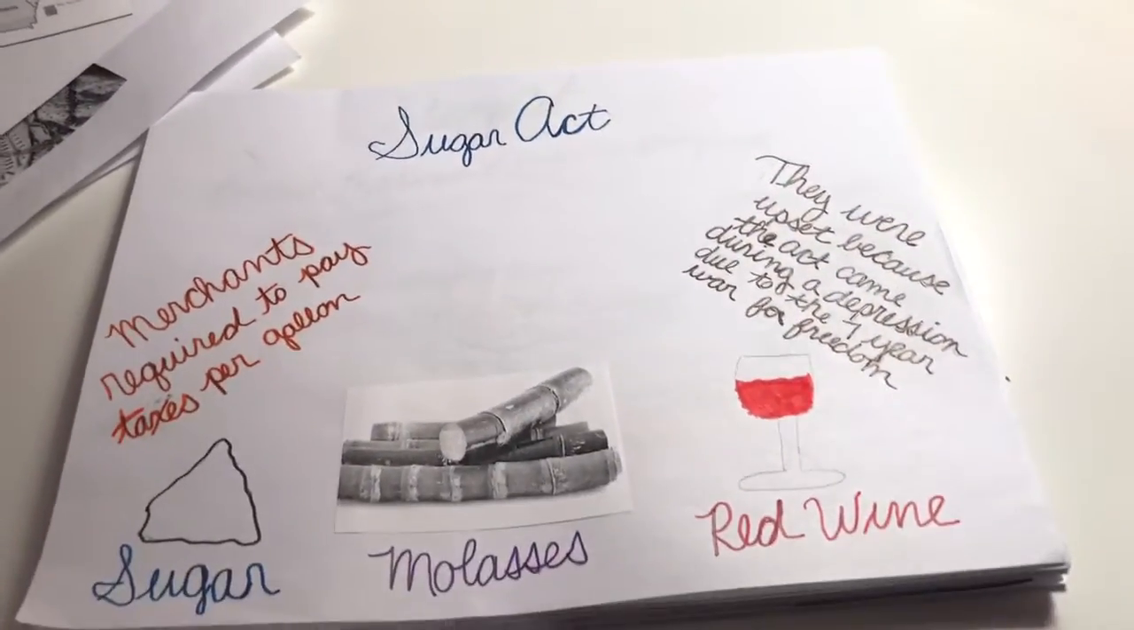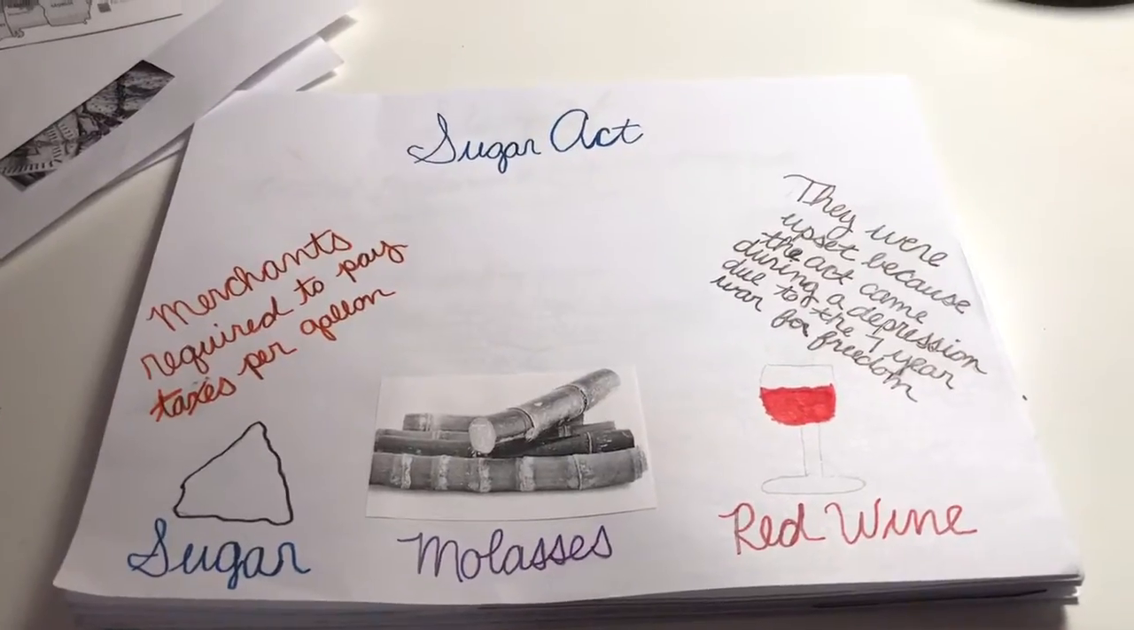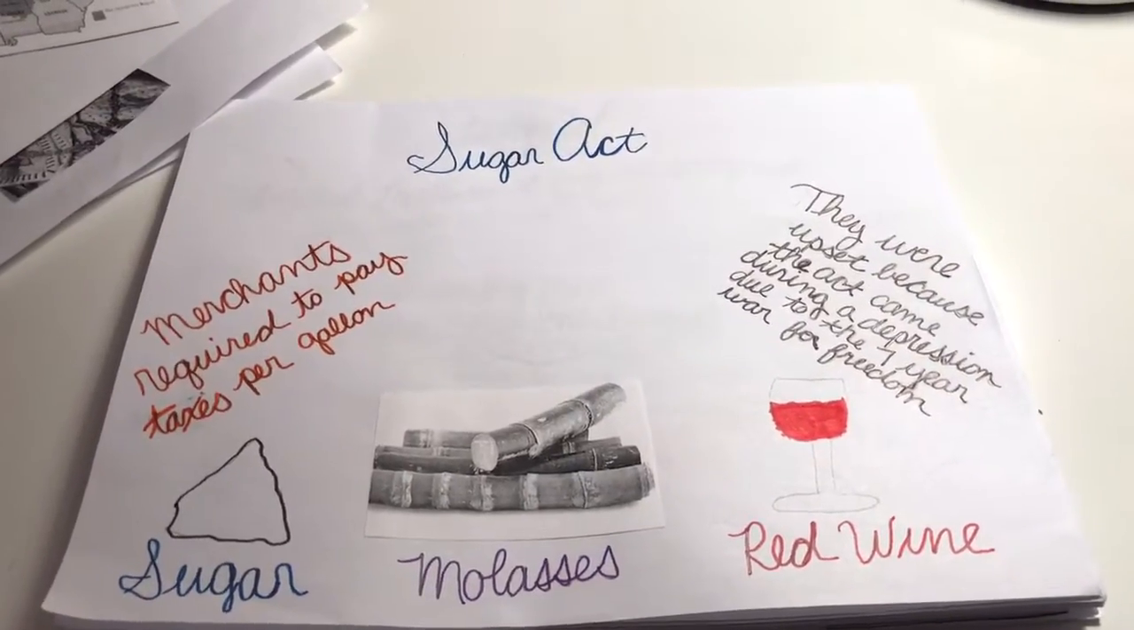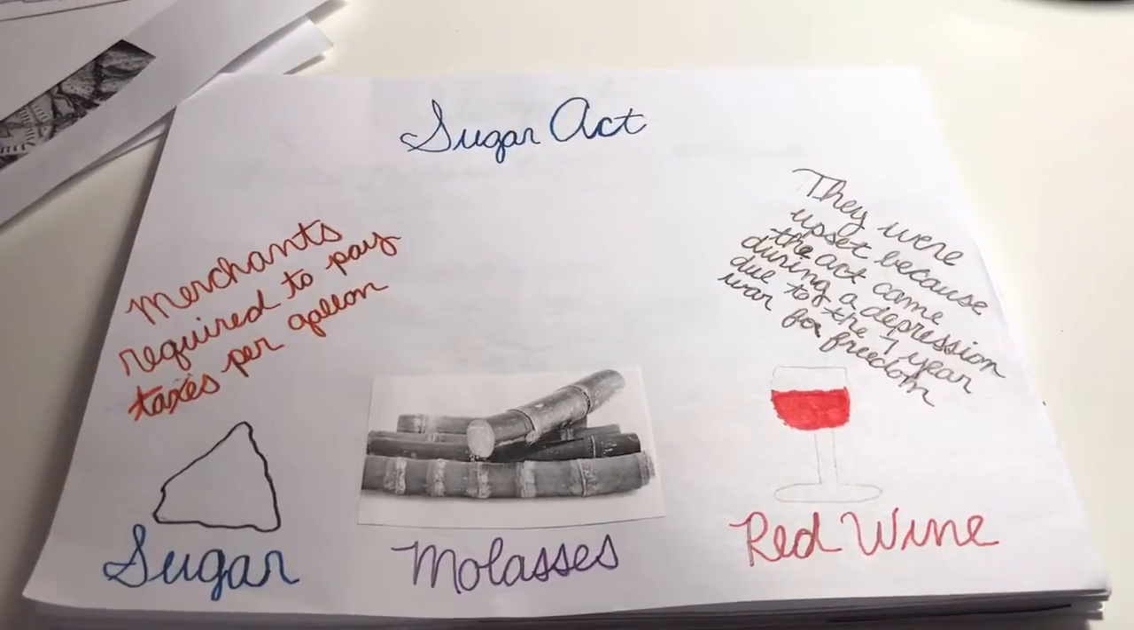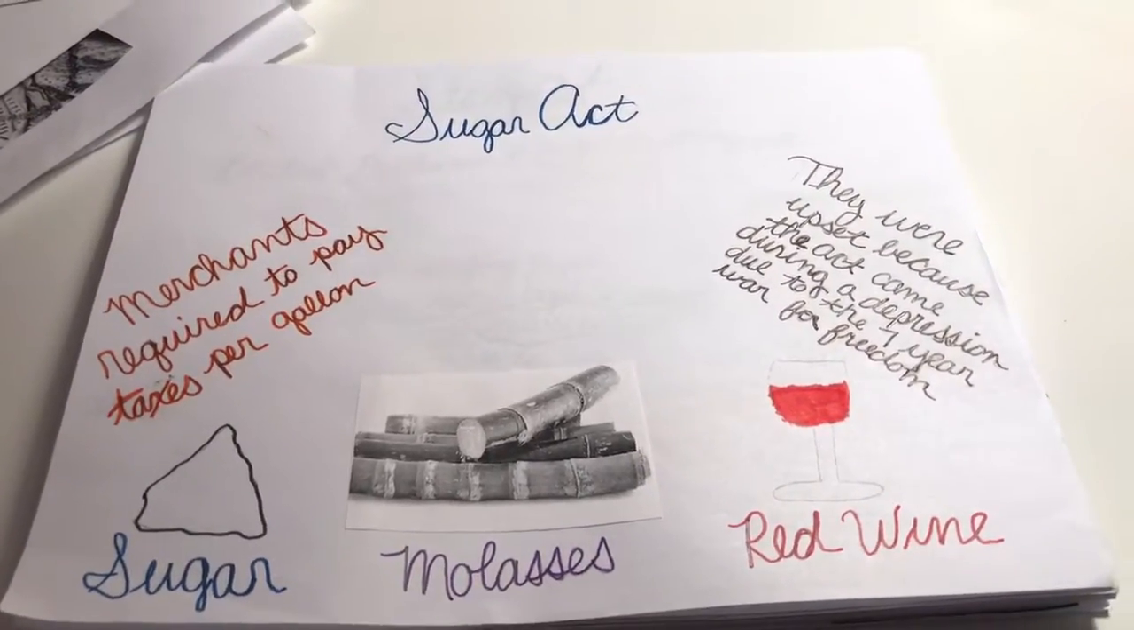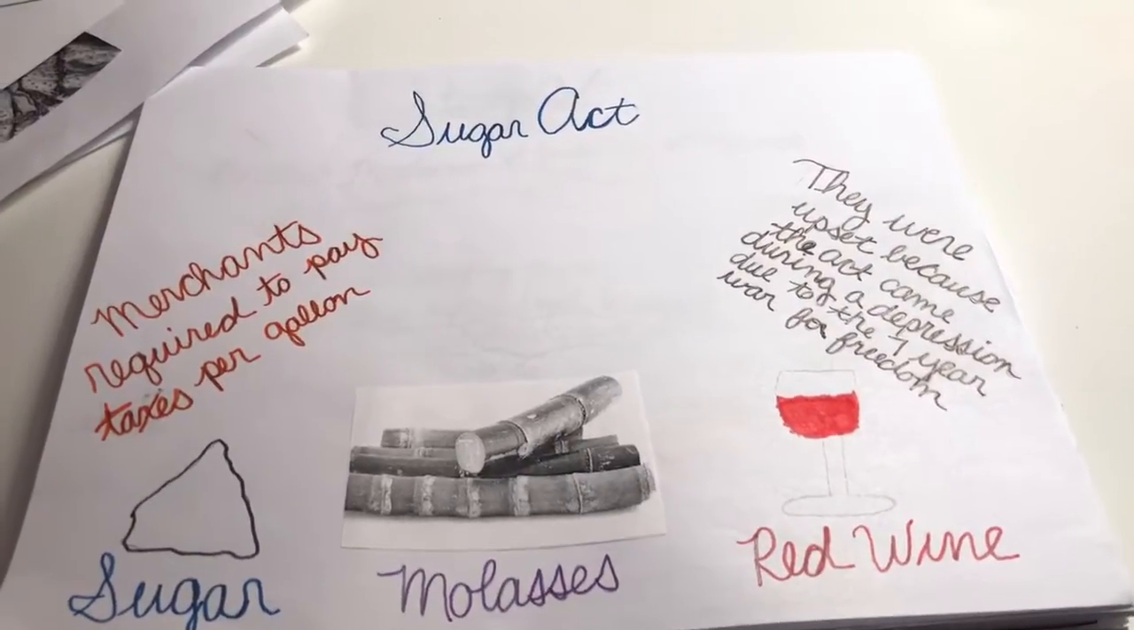The Sugar Act. It included sugar, molasses, red wine, and rum. Merchants were required to pay taxes per gallon. The colonists were upset because it was during a depression due to the 7 Years' War.